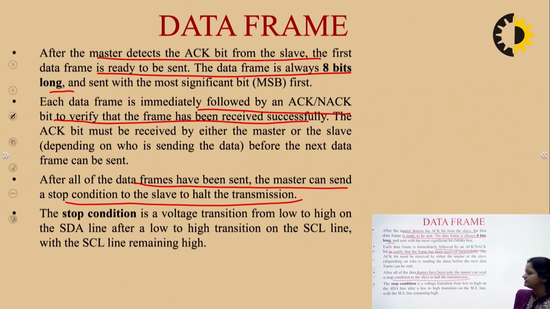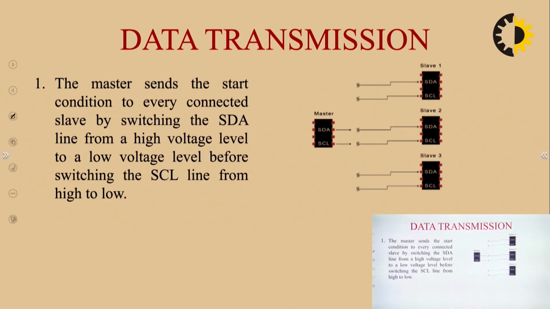हमने पढ़ा था stop condition कैसे होती है. For stop condition, the voltage transition is from low to high on the SDA line. Let us check it through diagrams.